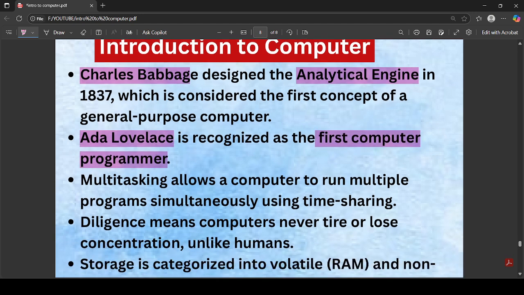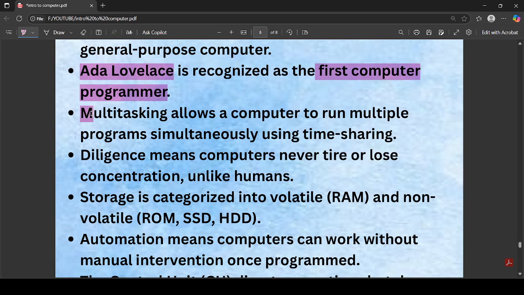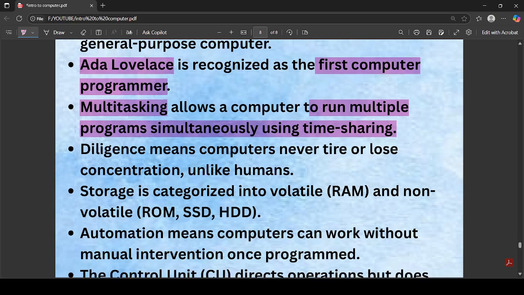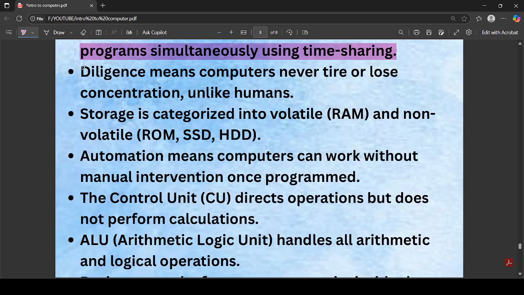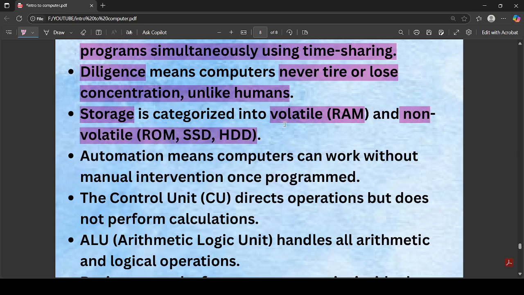And multitasking allows the computer to perform multiple programs simultaneously, using time sharing. So basically the CPU will rapidly switch between the processes and does multitasking. Diligence, as I also said earlier, means it never gets tired or loses concentration like humans. Next we have storage. Storage is also one of the main functions of the computer. Storage is divided into primary and secondary, and in primary we have volatile memory as the RAM and non-volatile memory as ROM, SSD and SSD.